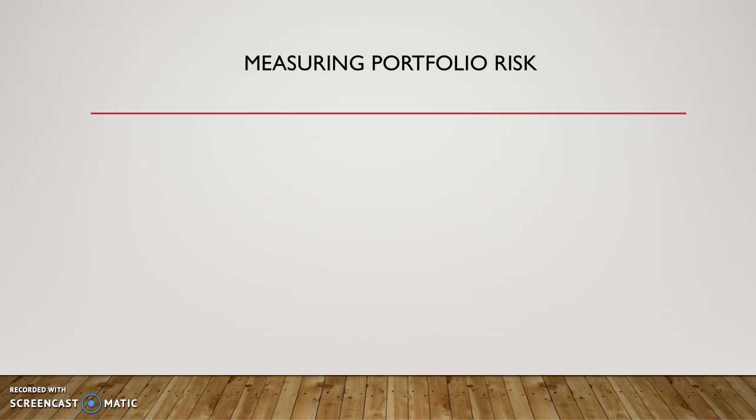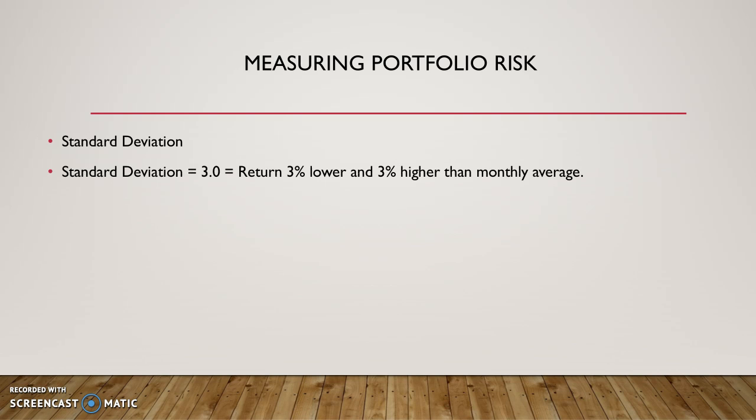There are several ways to measure the overall risk of an investment portfolio. Let's take a quick look at a few common measurements that are used in the industry. The investment industry's primary measure of risk is standard deviation. This tells how much an investment will fluctuate from its average return. A portfolio with a standard deviation of 3 means that the monthly return will be 3% lower than its average monthly return, or 3% higher than the monthly return. If the average return is 2%, then the range at 3% deviation would be -1 to 5%.